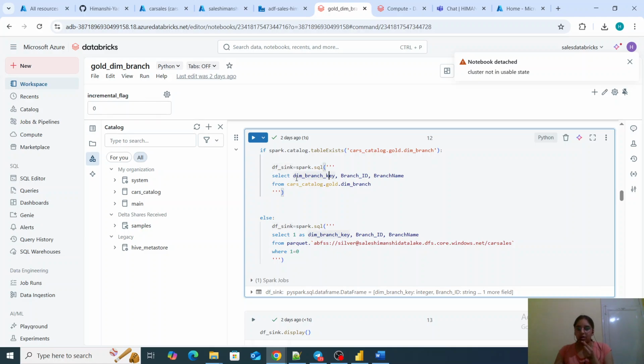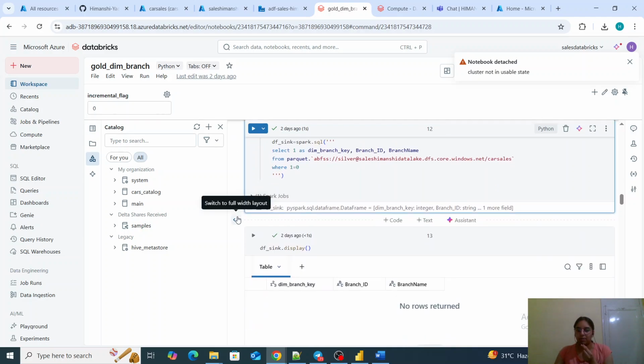If it is not a first time load, at that time we will already have the data, and then I am fetching it from that table, which is the cars catalog I have created in Databricks, gold layer, and dim branch. Dim branch is basically the dimension for branch. So I have done this. For the first time load, if we do not have any schema, it will fetch that schema and work.